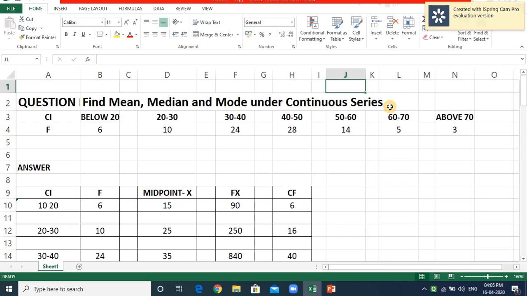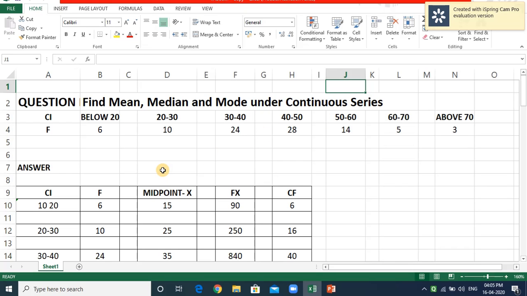Let us go for the mean. Before that, we have to understand the question. In the question they have given the class interval, cash inflow: below 20, 20 to 30, 30 to 40, 40 to 50, 50 to 60, 60 to 70 and above 70. Then f stands for frequency: 6, 10, 24, 28, 14, 5, 3. This is the question. We have to find the mean, median and mode under the continuous series.